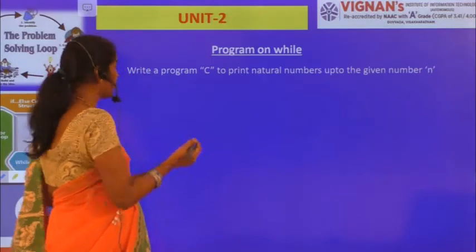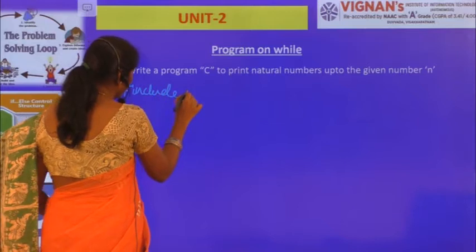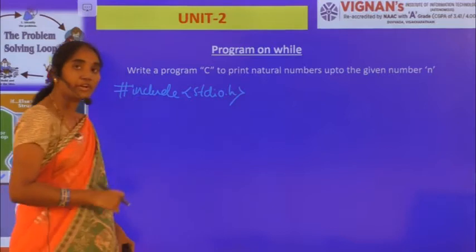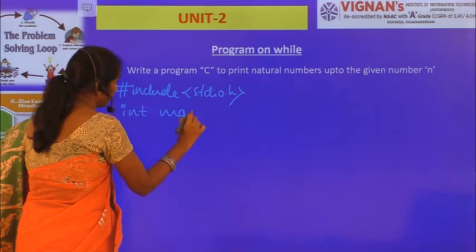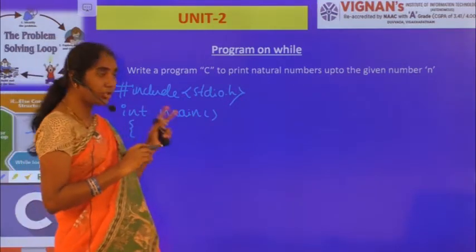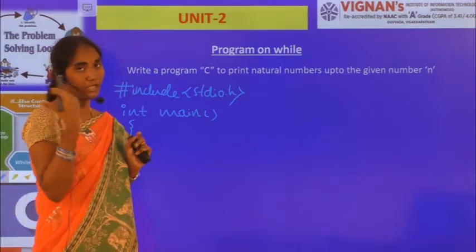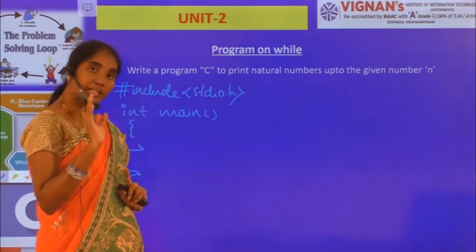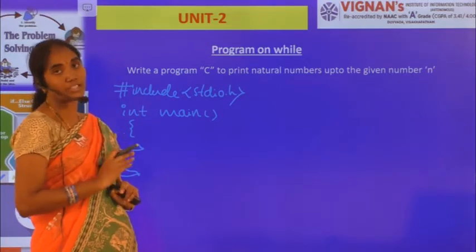So here basically, #include <stdio.h>, right? And then I'll be writing int main. Here I want to print the natural numbers, right? Your natural numbers will begin from 1 and go up to the given number n. So for example, if the user has given 8, then 1 2 3 4 5 6 7 8, up to 8 it has to display, right?